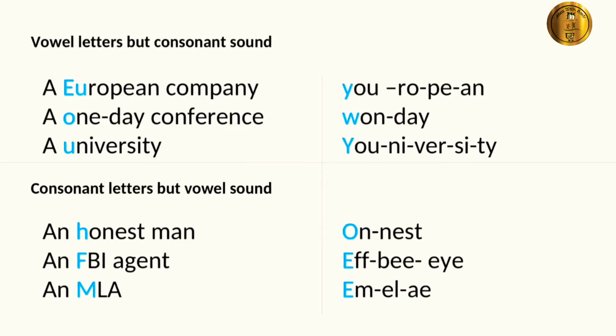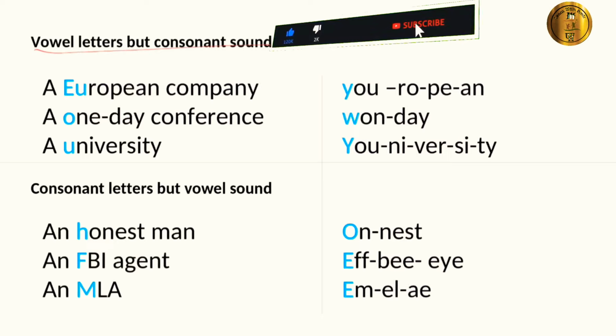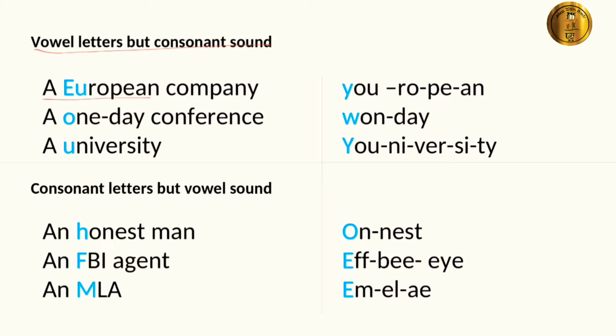But one thing that we need to keep in mind is that there are a few words starting with vowel letters but having a consonant sound that take article a. Like here I have taken an example: a European company. Even though European starts with letter U, which is a vowel letter, it does not provide us a vowel sound.